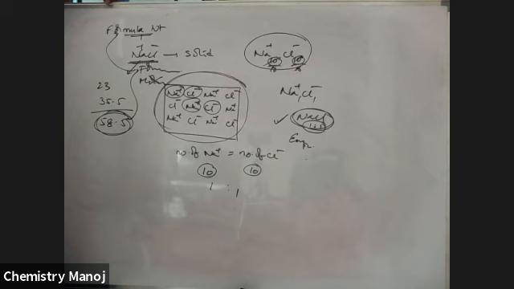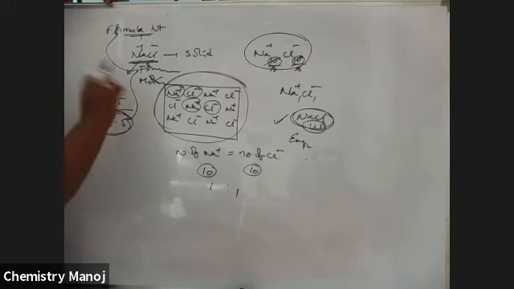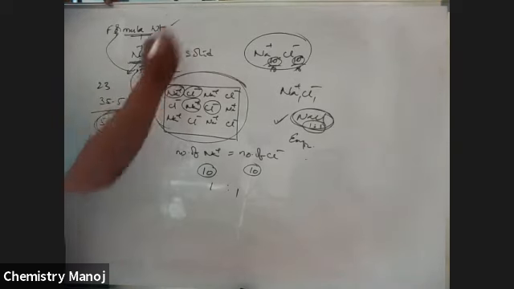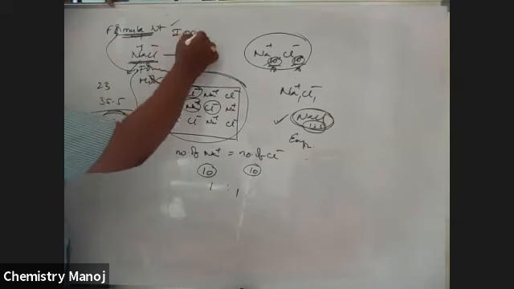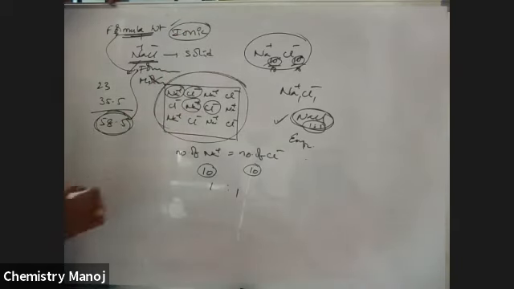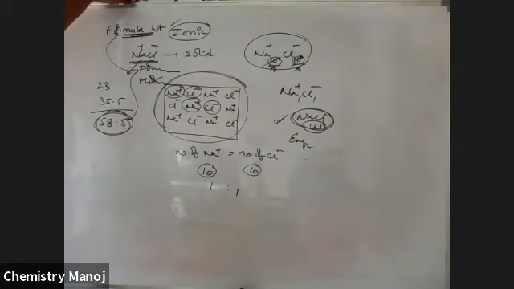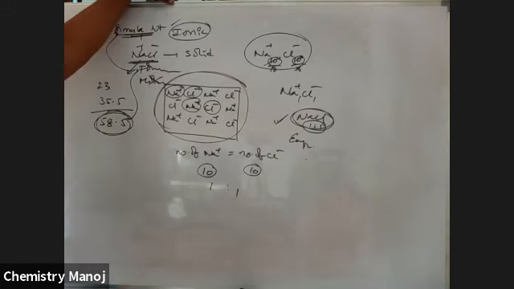So mind it, it's almost similar to molecular weight, but only the formula is considered here, not the exact formula. It is just a simple empirical formula that is used. That is why formula weight is used. Formula weight is applicable only for ionic compounds. Whenever an ionic compound is used, the term molecular weight is not accepted, only the term formula weight is accepted.